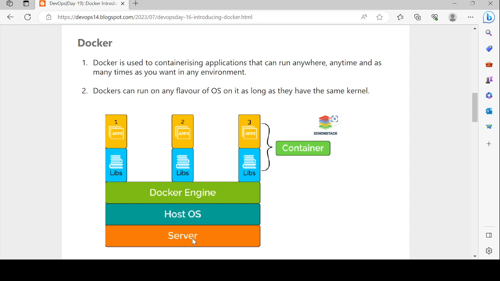Here we have the server, then the host OS, which is the operating system. On top of that we have the Docker engine, which runs our applications inside containers. Here we see application 1, application 2, application 3 and their libraries, and the containers run each one separately.